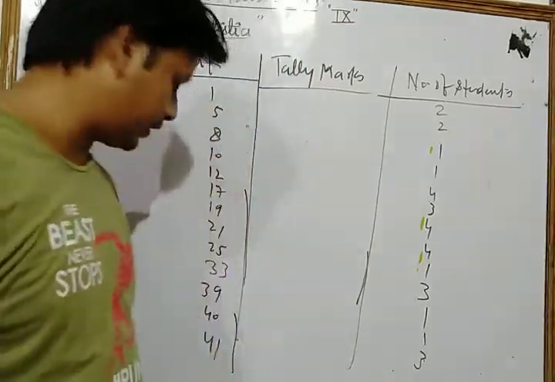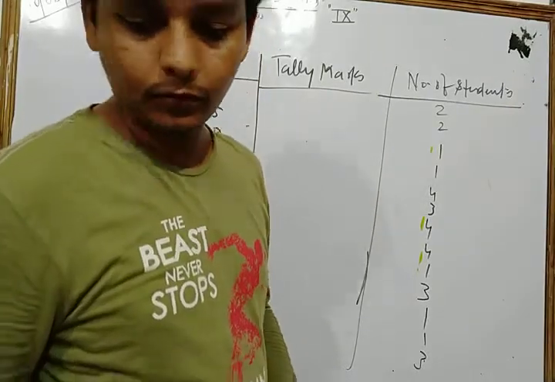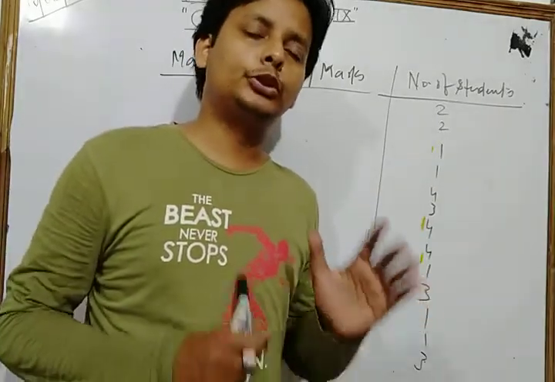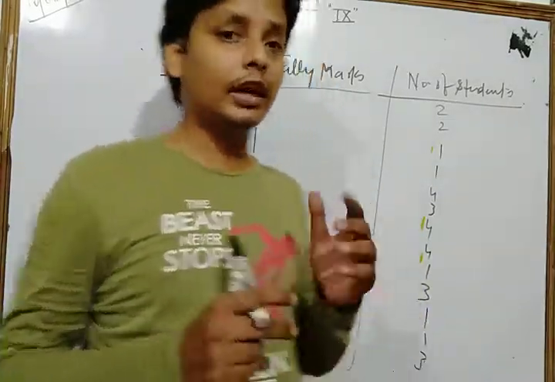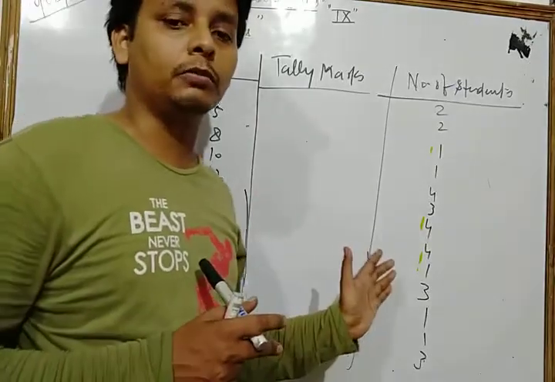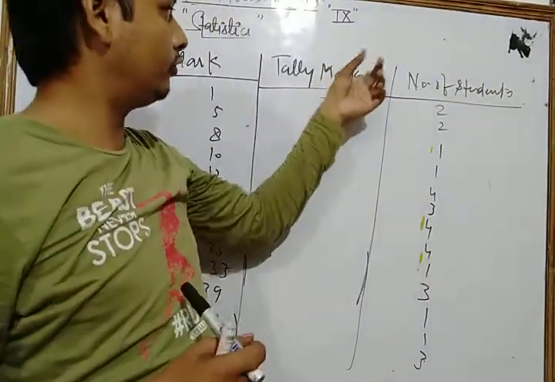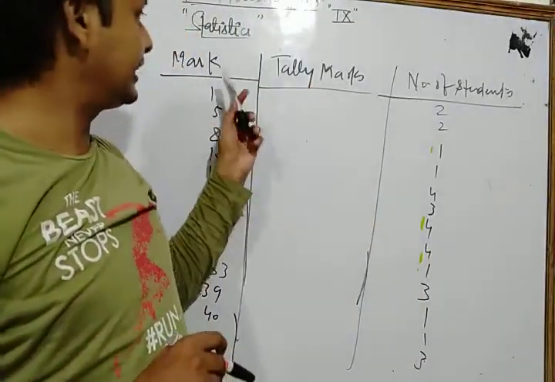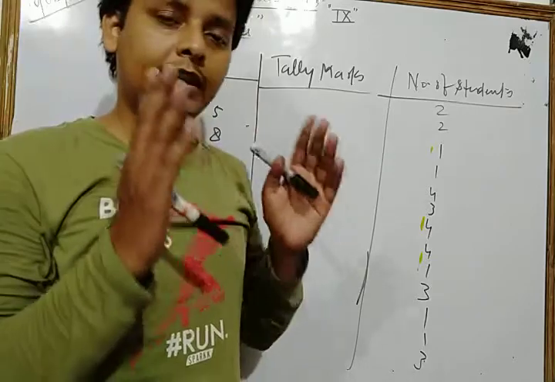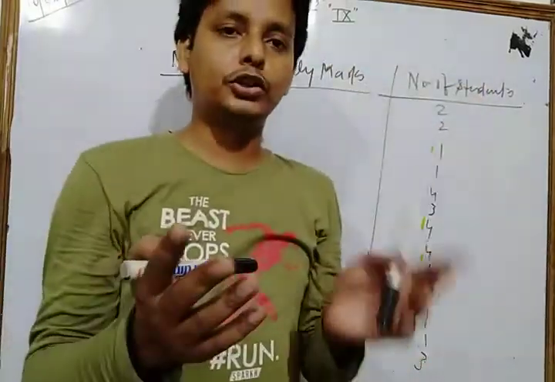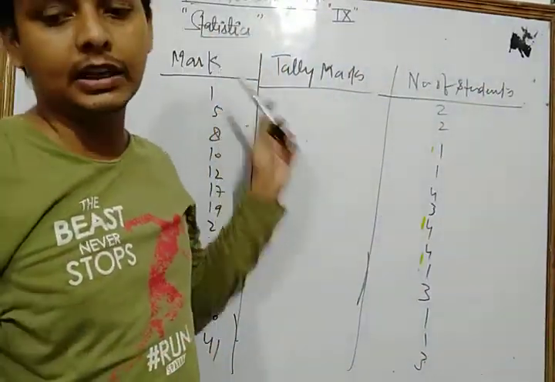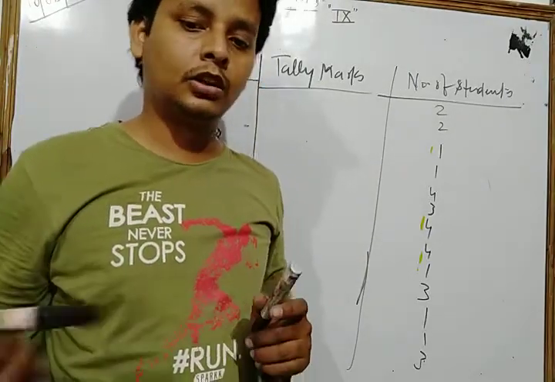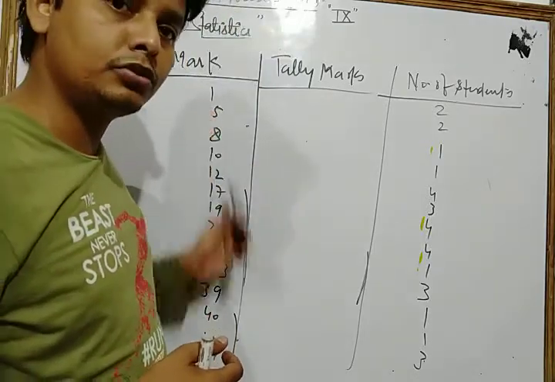So dear students, in this way this is the simplest form to arrange a large number of observations and arrange data in tabulation form. Now in that form, here we write tally marks. What is tally? Let's see, dear students. In the first column of the table we write the marks. First, in the first column we write the marks from lowest to highest.